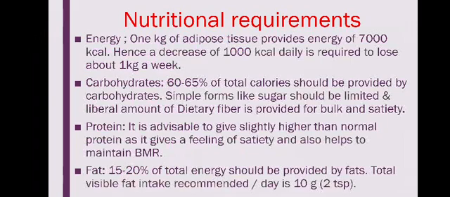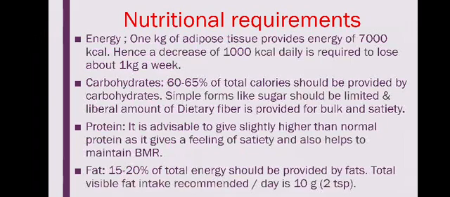Carbohydrates: 60 to 65% of total calories should be provided by carbohydrates. Of the total calorie requirement, 60 to 65% should be provided by carbohydrate foods. Simple sugar should be completely avoided, and a liberal amount of dietary fiber is provided to give bulk as well as satiety value.